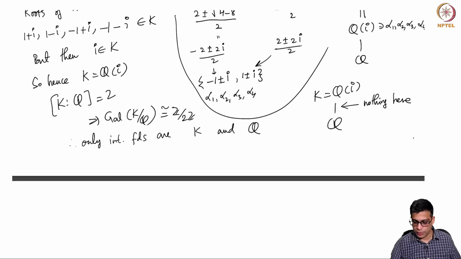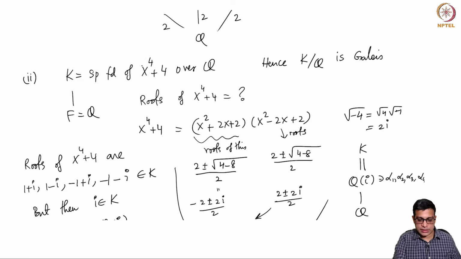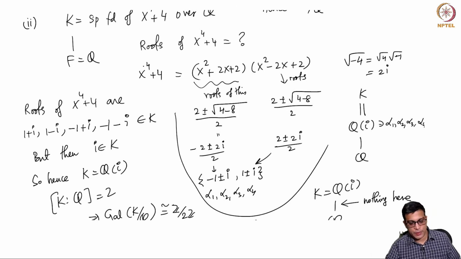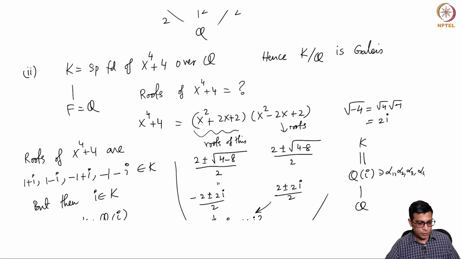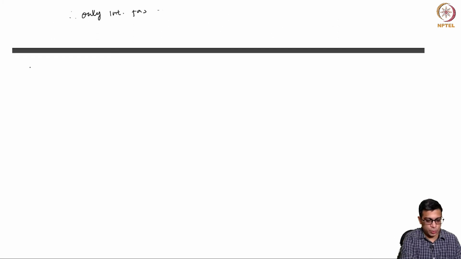So there are only 2 intermediate fields. Though it's a degree 4 polynomial, remember the splitting field can have degree smaller than 4. It can be at most 4 factorial, but it can be smaller. So that's 2. Let's do one more.